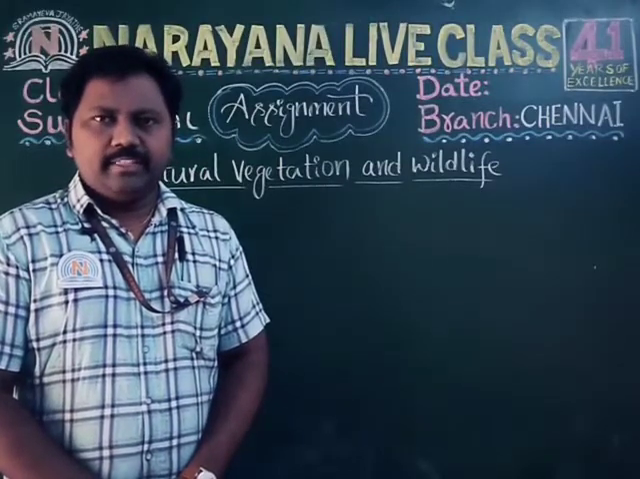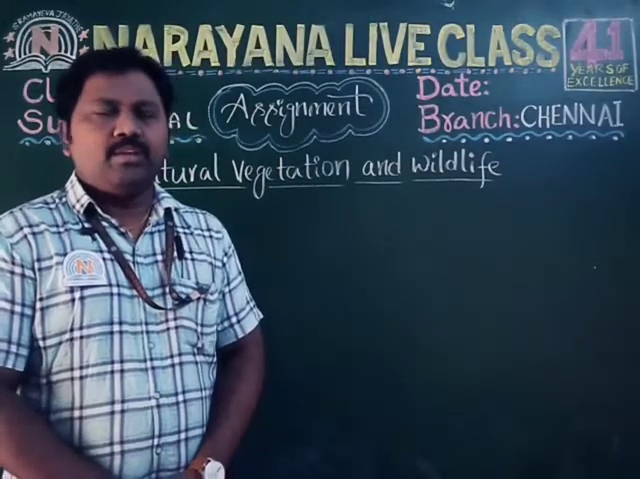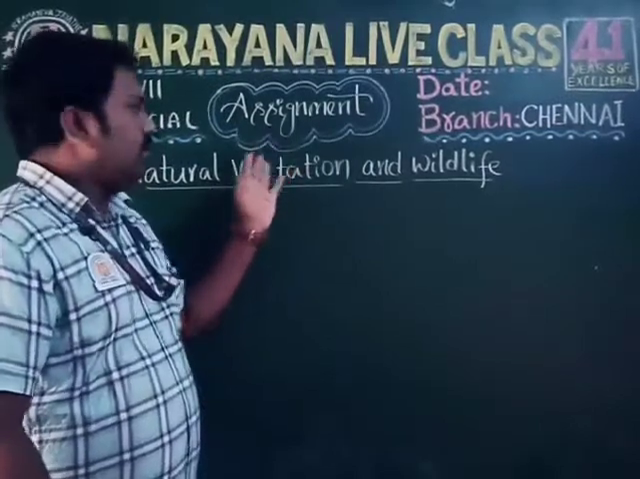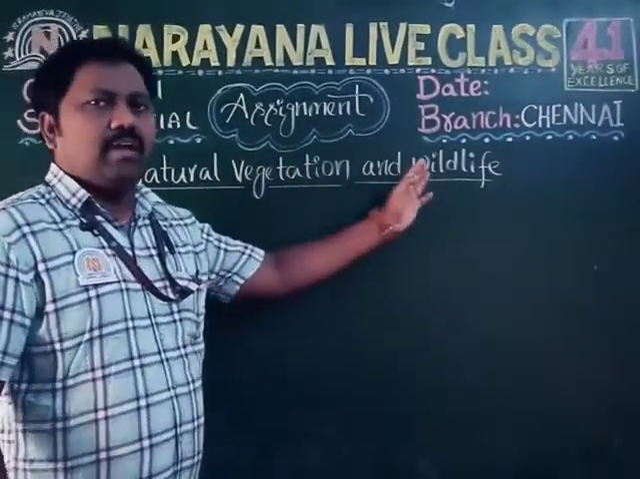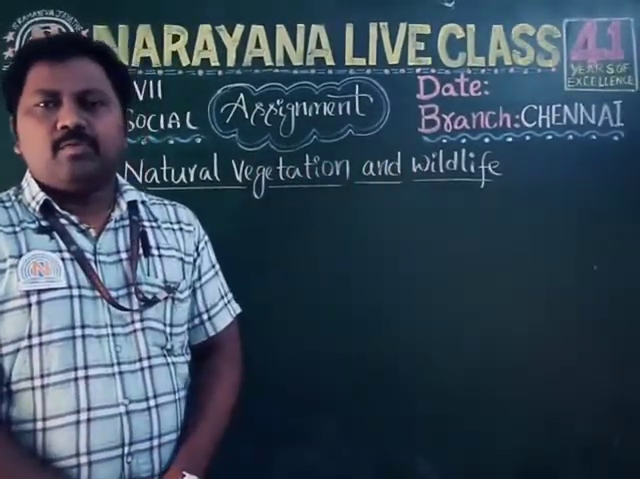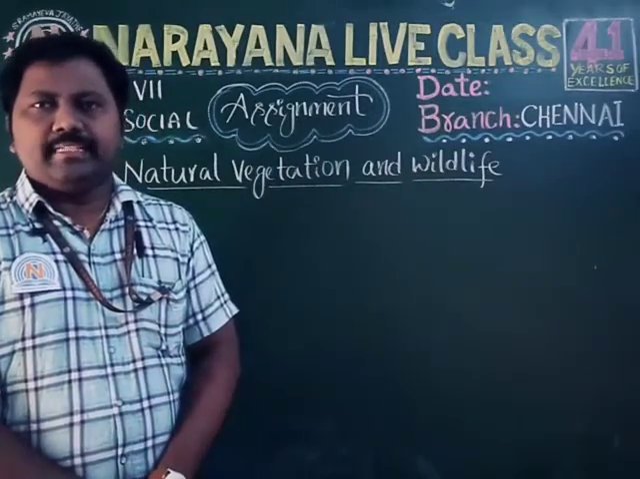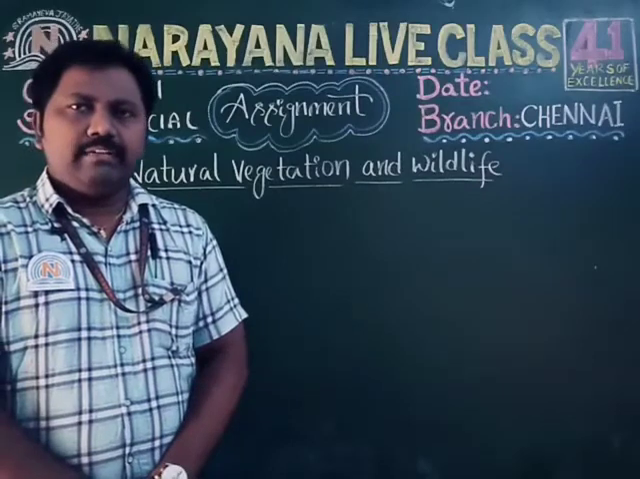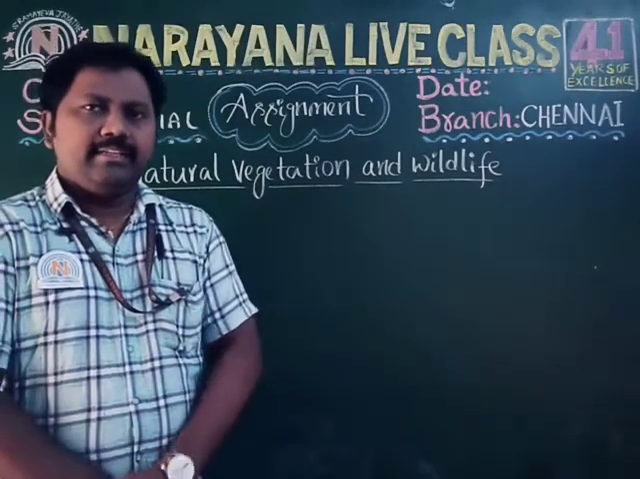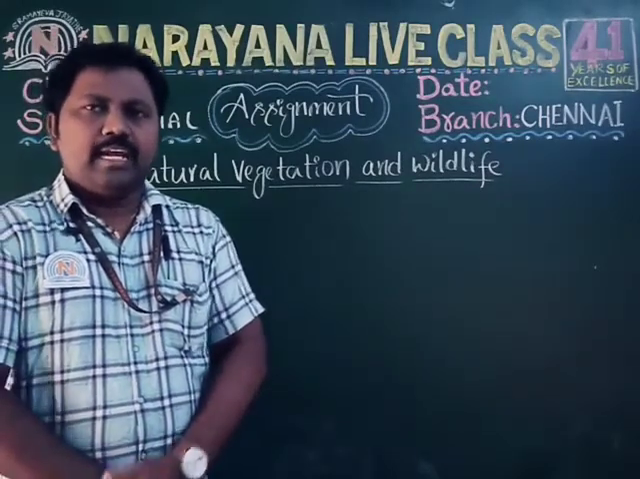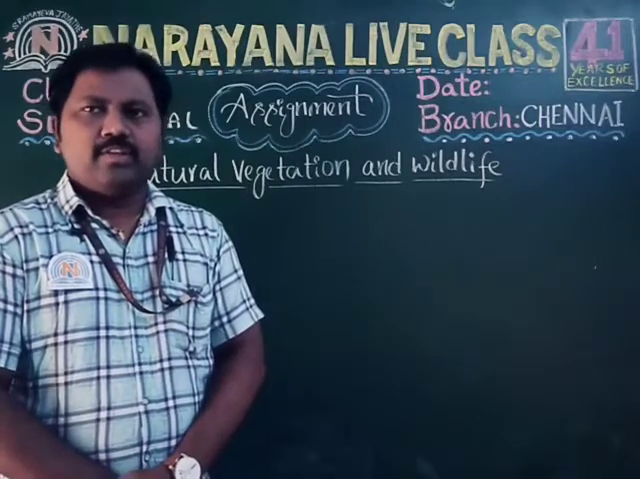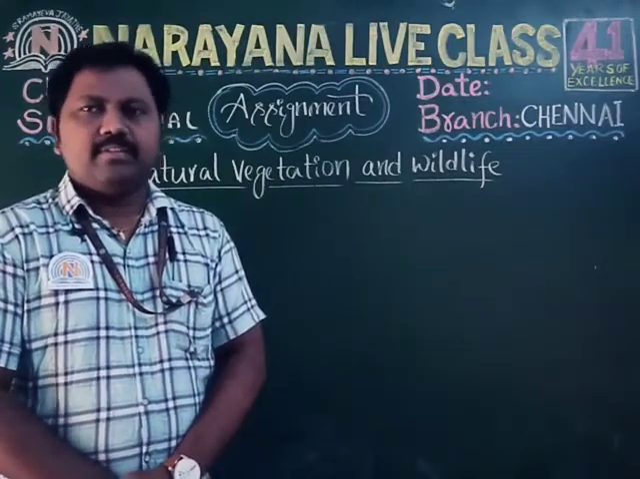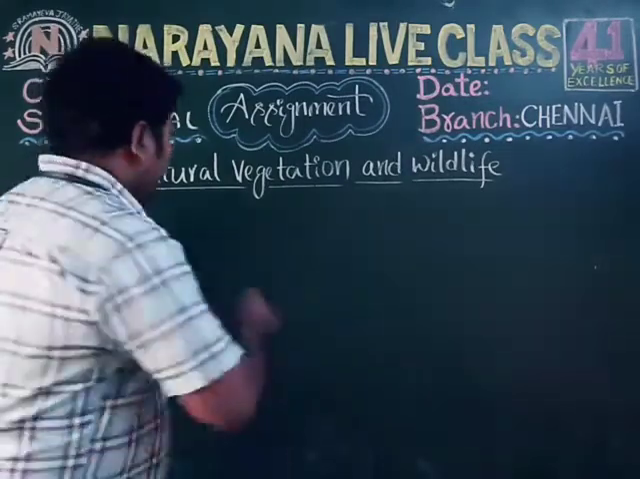So today in this video we are going to learn one more assignment on natural vegetation and wildlife. Now let's start. So the first question is, name some citrus fruits that are cultivated in Mediterranean region. So the answer is orange, figs, olives and grapes. So the first question answer is